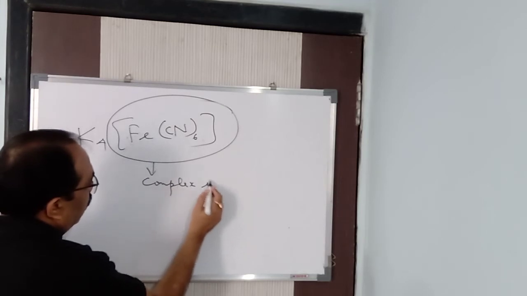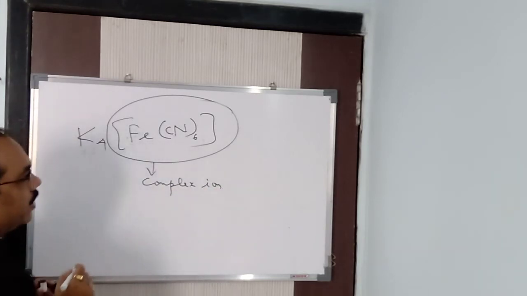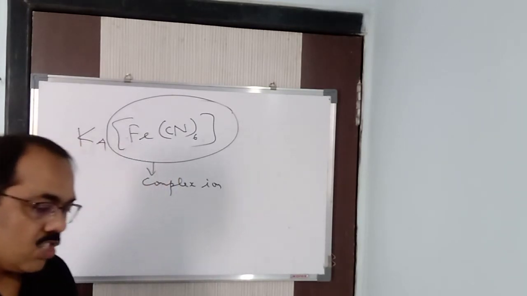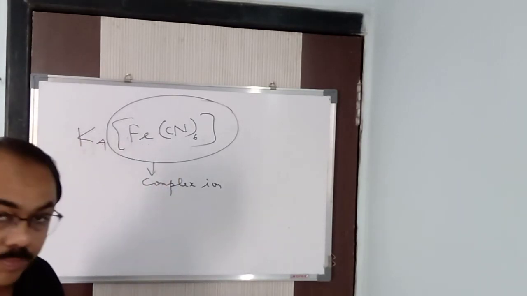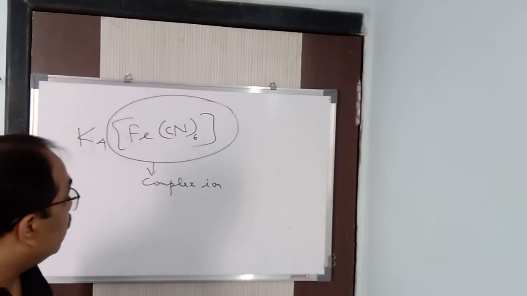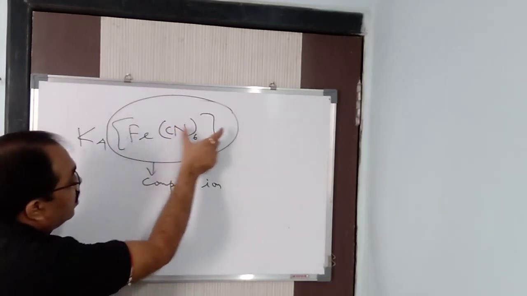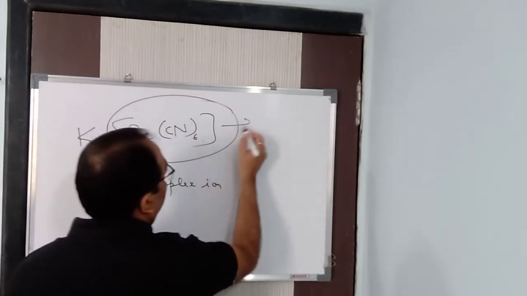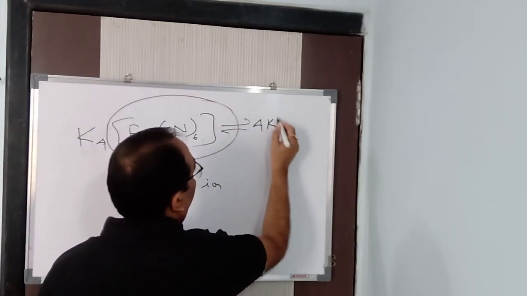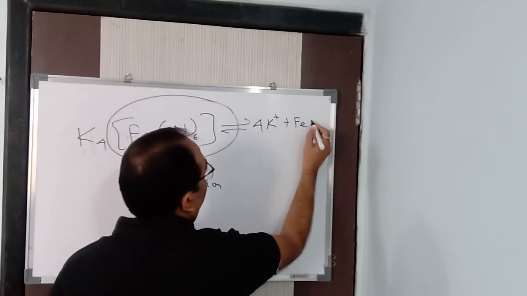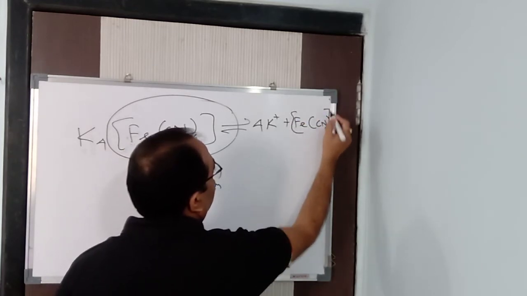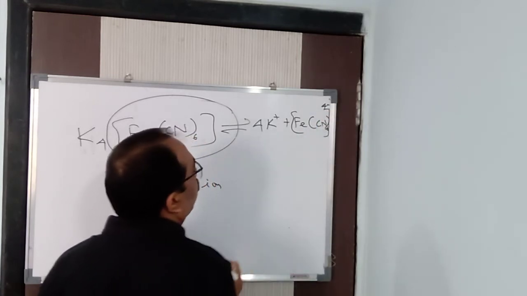We can say that a complex ion consists of the central metal atom or ion and the ligands. It is an electrically charged species. How is it electrically charged? I told you that if it dissociates, it gives 4K+ and [Fe(CN)6]4-, isn't it? I said already 4K+, and Fe(CN)6, it will be 4 minus.